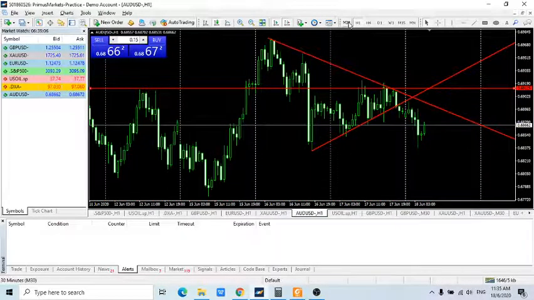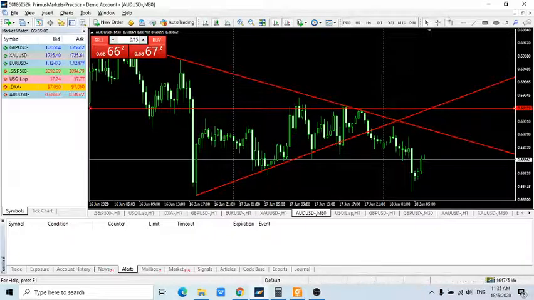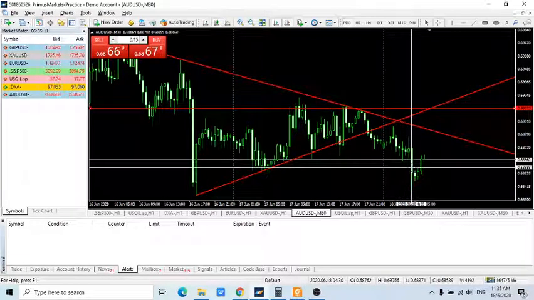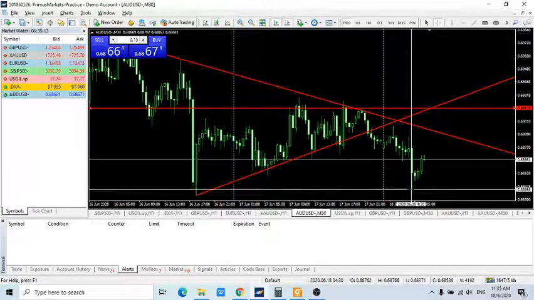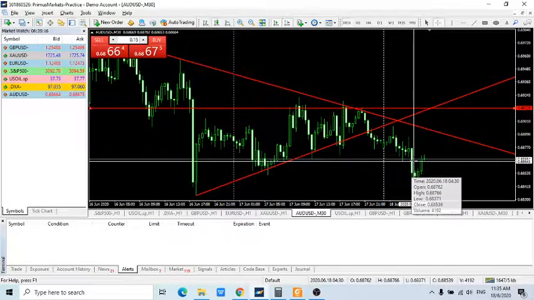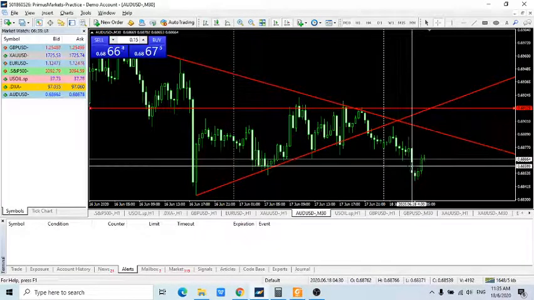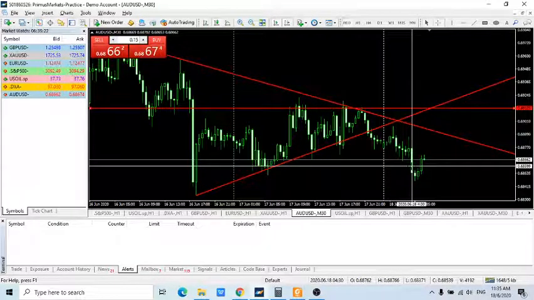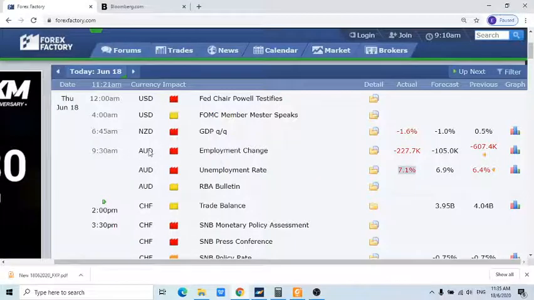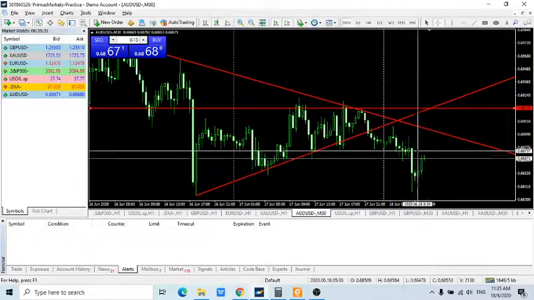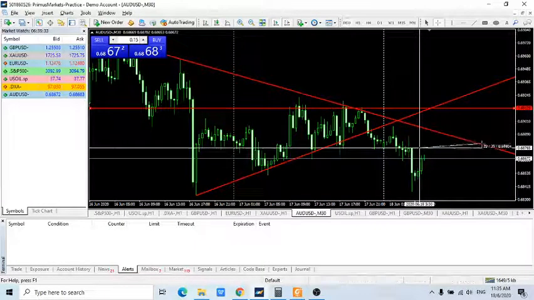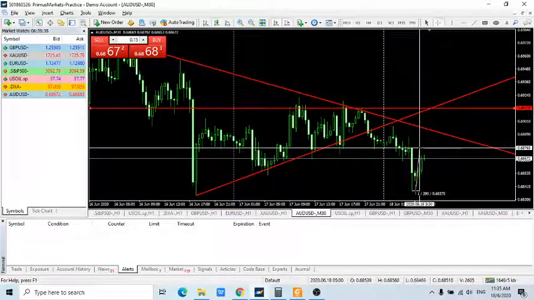So when we turn this into the 30 minutes chart, we can see that on this candle, okay, again the server time is 4:30. If you are in Singapore, Malaysia, you would need to add 5 hours to this. So 4:30 plus 5 hours would be 9:30. Okay, so at 9:30, as this result was released, we can see that the Aussie dollar weakened from 0.6876 all the way to 0.6837. So this was a drop of about, not too much, 39 pips.